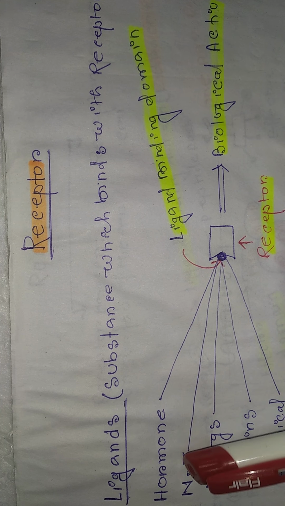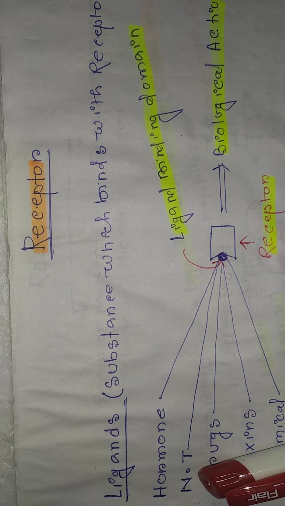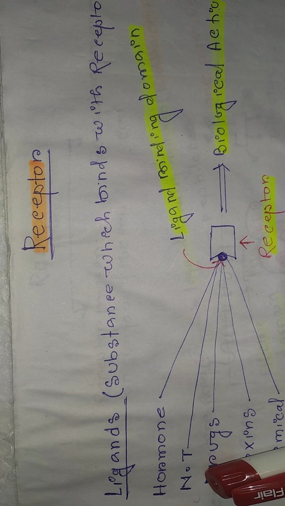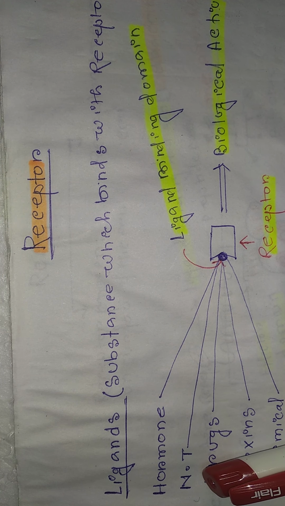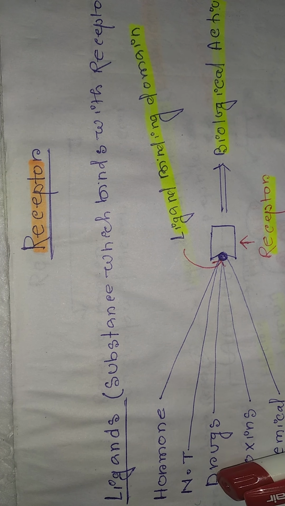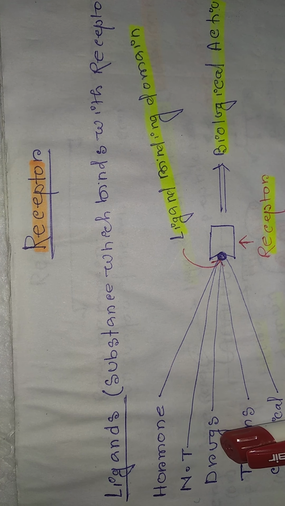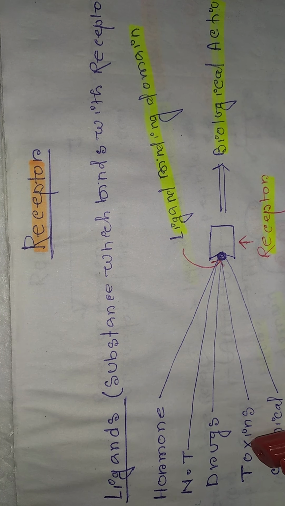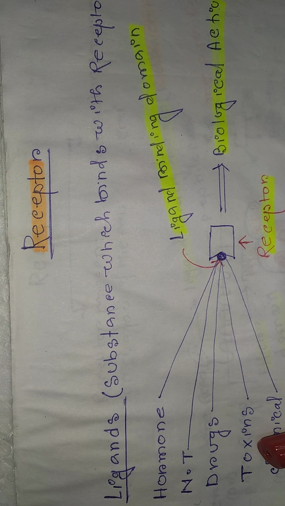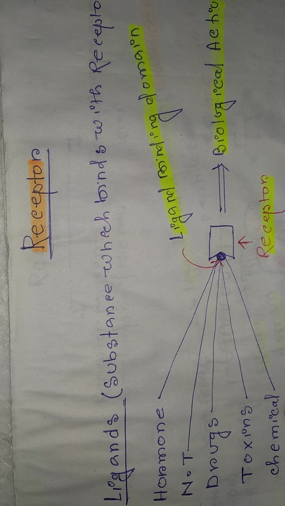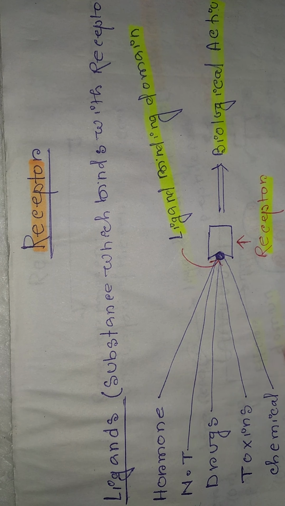That ligand may be a hormone or a neurotransmitter. The neurotransmitter may be an inhibitory or excitatory neurotransmitter, and the drug may be a ligand, or toxic substances may be ligands, or chemical substances also may be ligands.